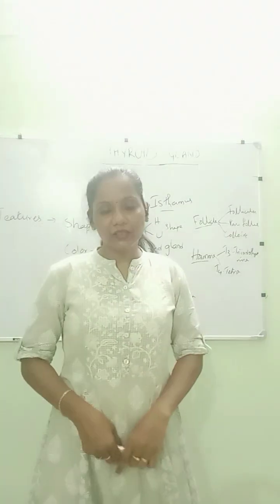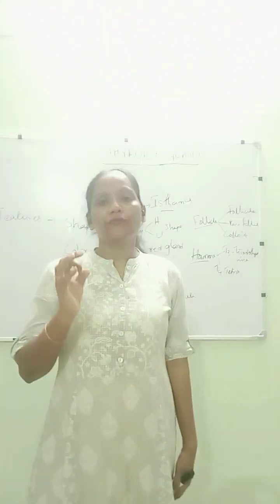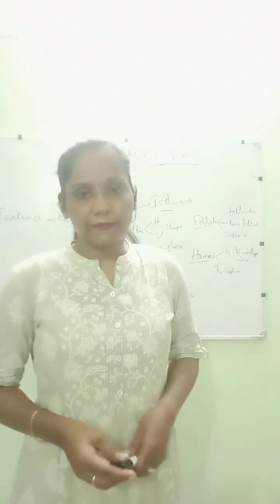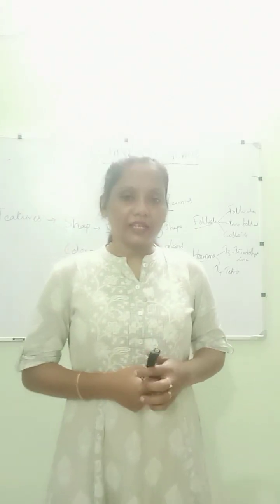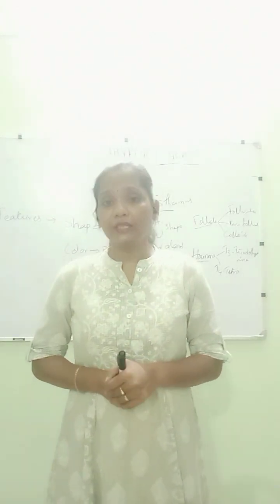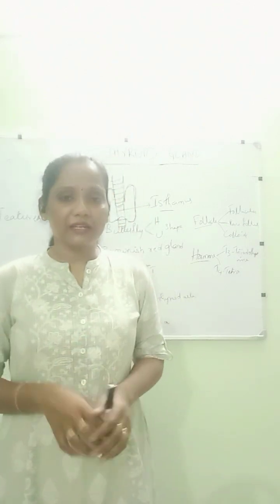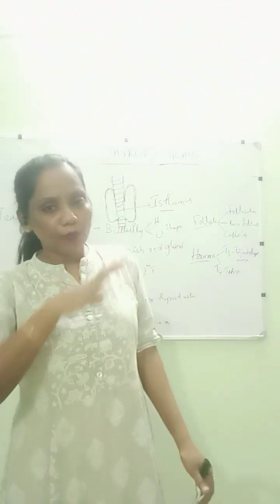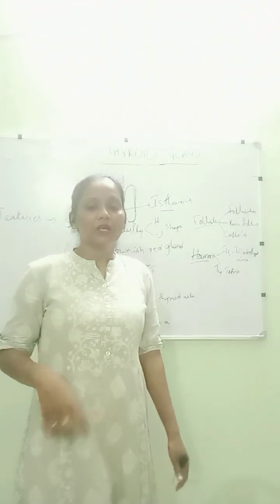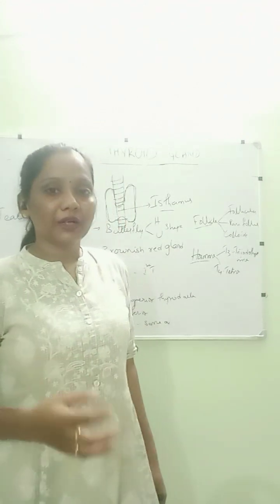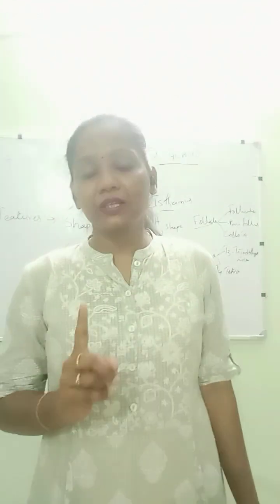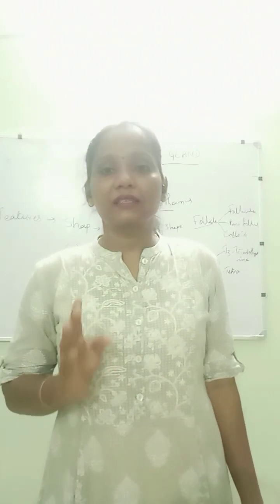And next, what are the main functions of the thyroid gland? I told you this thyroid gland is controlling the whole body, all systems, and a very important thing to remember is that it helps in maintenance of vital signs.